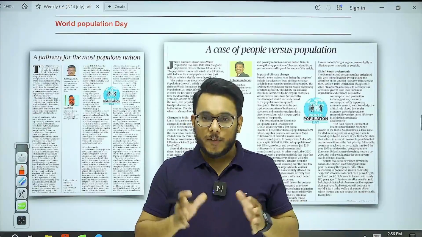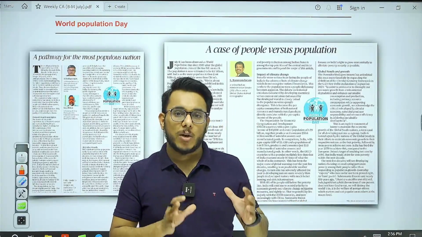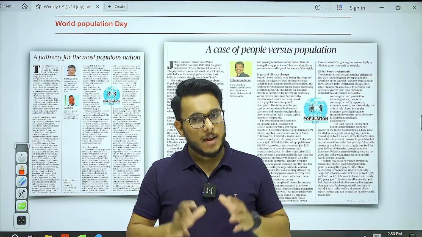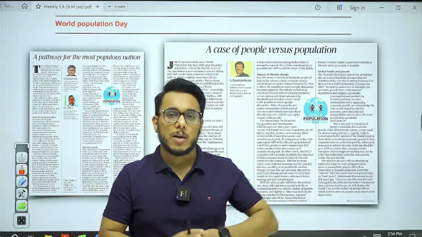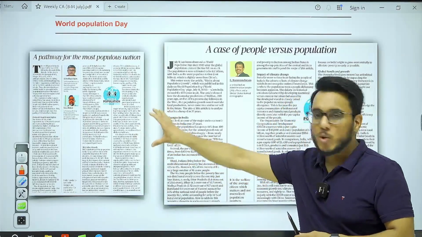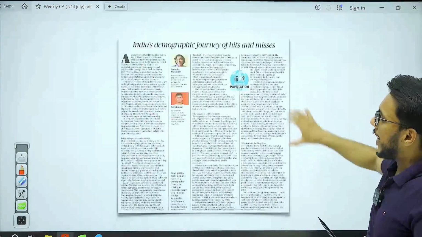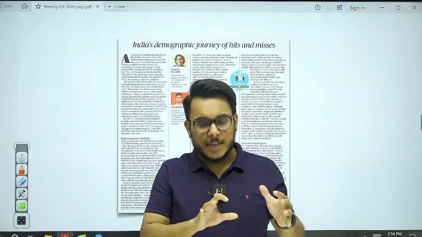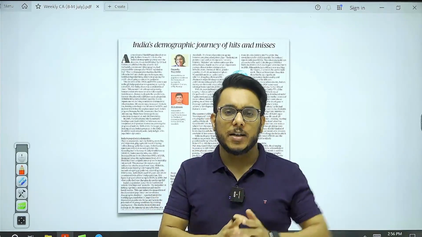Okay. So the first article that we are going to take here is with respect to World Population Day that was observed recently, on 11th of July. On this aspect, there are multiple articles that have come on World Population Day. For example, there is one article, A Pathway for Most Populous Nation, then A Case for People versus Population, India's Demographic Journey. So in this first article, we are going to discuss this entire issue of population and related topics.